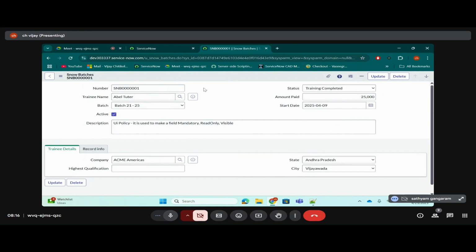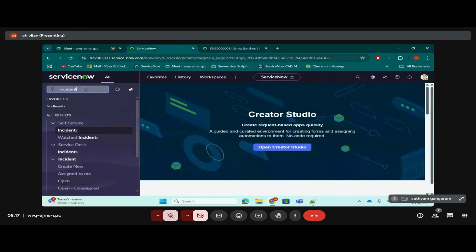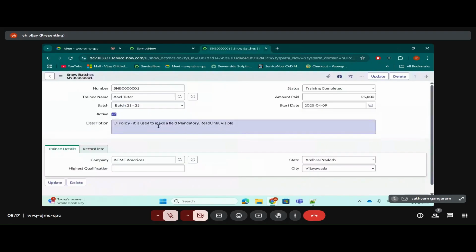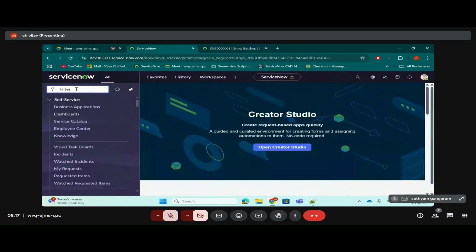Okay, so how do we create a UI policy? What will a UI policy do? Anyone, what is the use of UI policy? It is used to make a field mandatory, read only, and visible. Yes, only three operations it can do. It is used to make any field within the form mandatory, read only, and visible. And it runs on the client side. I'll tell you what client side means.